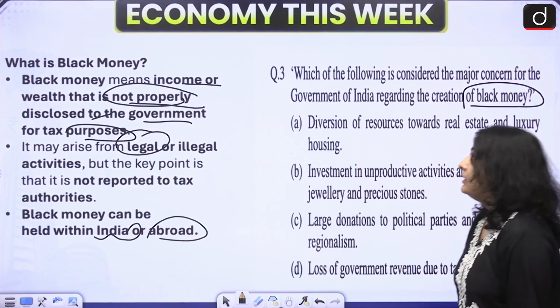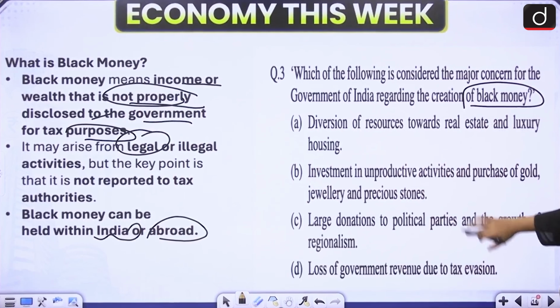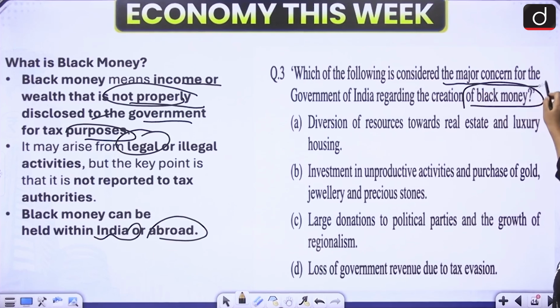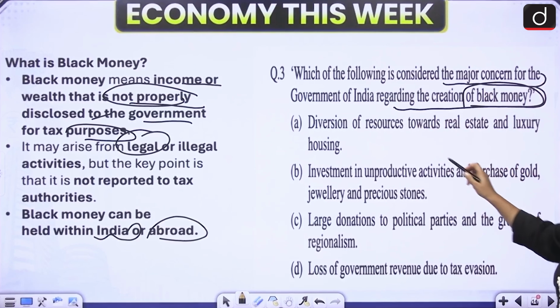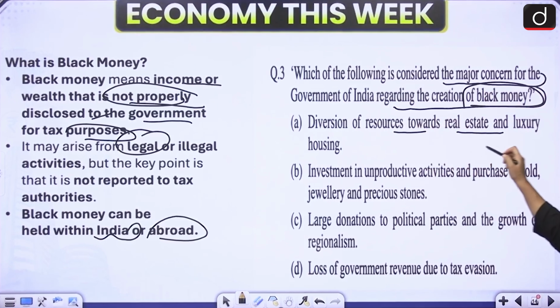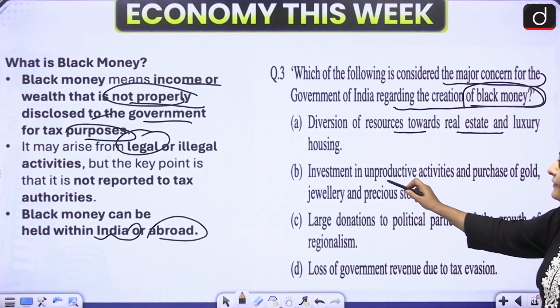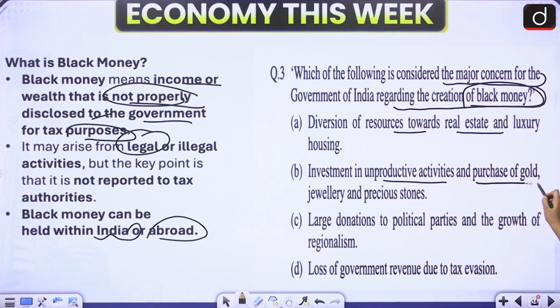Okay. Now let us try to solve this PYQ. Which of the following is considered a major concern for the government of India regarding the creation of black money? Option A, diversion of resources toward real estate and luxury housing. Option B, investment in unproductive activities and purchase of gold, jewelry and precious stones. Option C, large donations to the political parties and the growth of regionalism. D, loss of government revenue due to tax evasion.